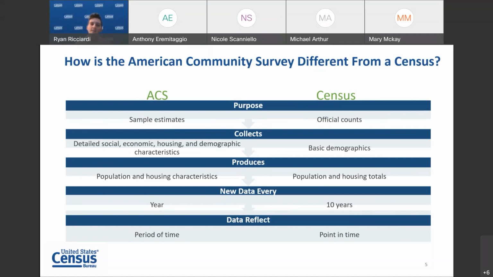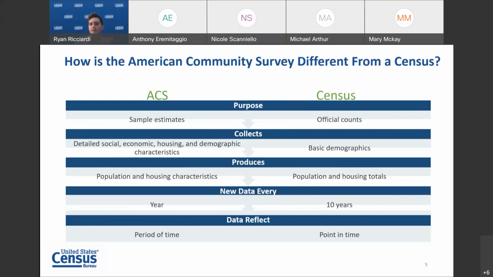As such, ACS estimates include a margin of error, or MOE. The MOE gives us more information about the population by telling us how much the estimate may vary from the true population value. But not to worry, we will talk more about the MOE later in this presentation.